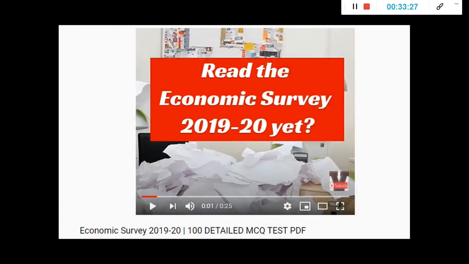Now for 2020 students, the economic survey test is happening this week. The already enrolled students for 2020 will definitely get it. But those who are not enrolled: every year students feel they don't get the economic survey in a good format in any institute. So we always design a PDF with 100 detailed MCQs with detailed solutions, which will be useful for your mains also, because the solution will be there, supporting graphs will be there, and even the chapter or volume from which I am taking each question is mentioned against each question. So that PDF is available now for sale. The video is out, you can watch the video.